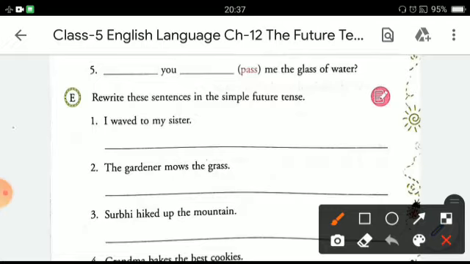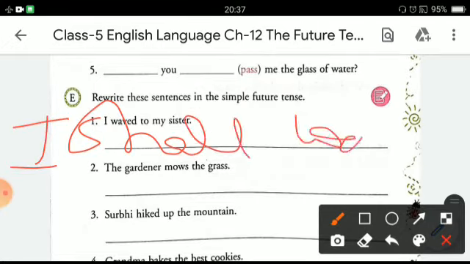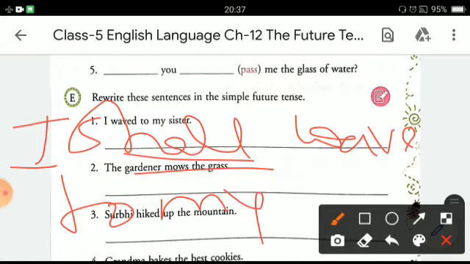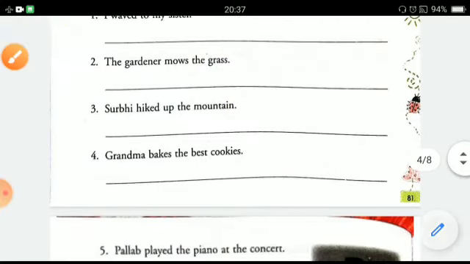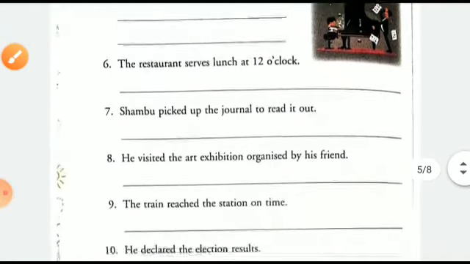I shall wave. When we use shall with I, here waved will become the first form of the verb, that is, the root form of the verb, wave. I shall wave to my sister. And the rest of the sentences you can do as your homework, children.